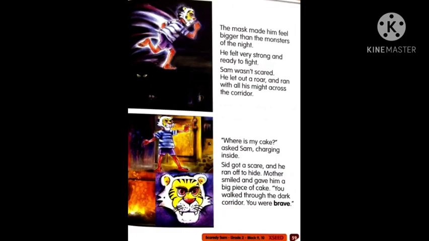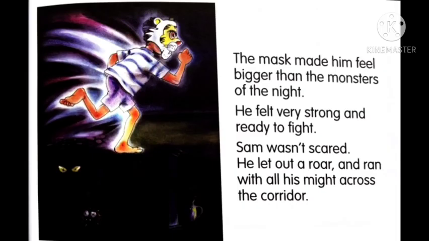Now let us see what happened in page number 59. Can you see him running? Yes. Do you think that he crossed the corridor? Can you see there? Yeah, something might have happened. Let us read the text and find what happened. The mask made him feel bigger than the monsters of the night. He felt very strong and ready to fight. Sam wasn't scared. He let out a roar and ran with all his might across the corridor.